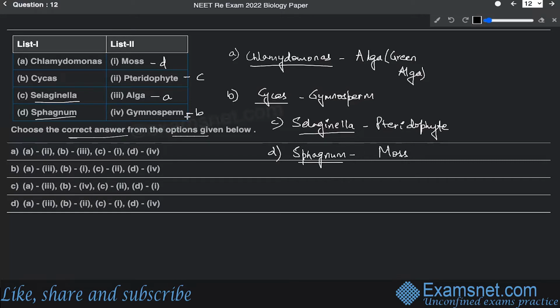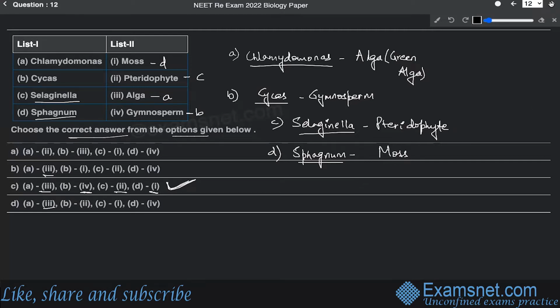All right, so let us take a look at the options that have been given. A is going to match up with the third option. Then B is going to match up with the fourth option. C is going to match up with the second. And then D is going to match up with the first. So that means option C is the correct answer. All right. So that is the case.